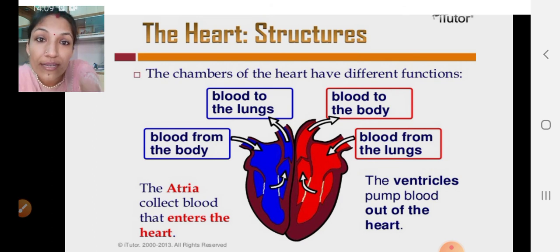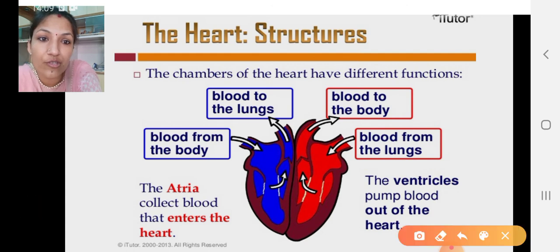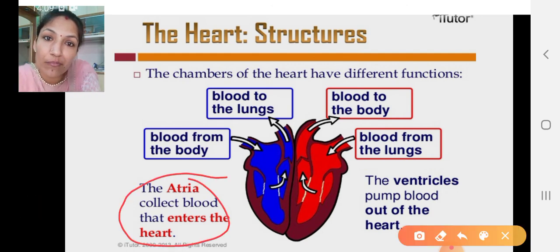So what do the auricles usually do? Auricles are responsible for collecting the blood. It means if blood is entering the heart, it is entering through the auricles. And ventricles are responsible for pumping the blood away from the heart. The blood is pumped into the lungs once and into the body the second time, through the ventricles. Right ventricle and left ventricle are responsible for pumping the blood away from the heart. Got it?